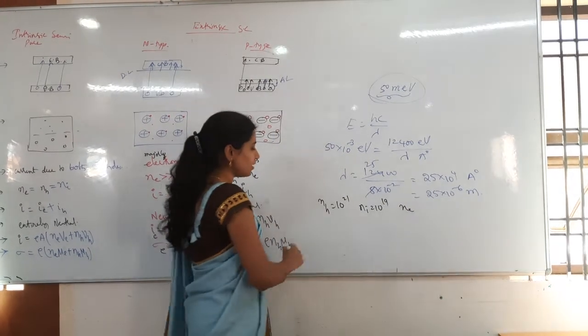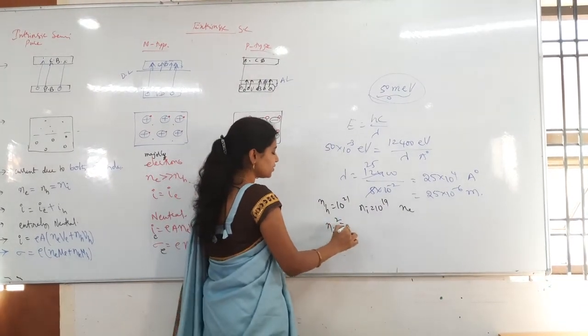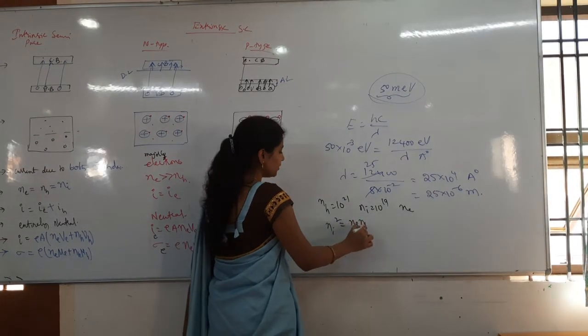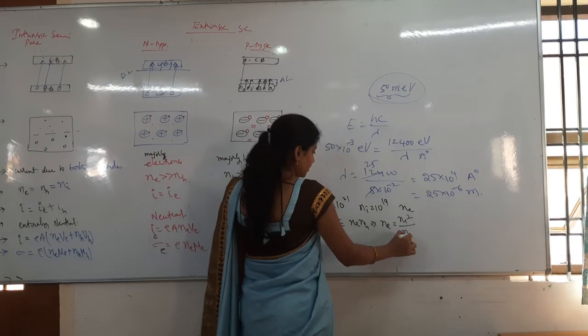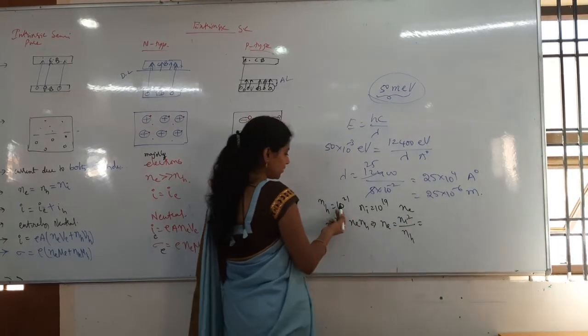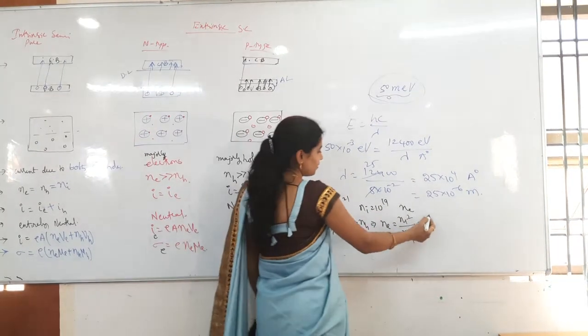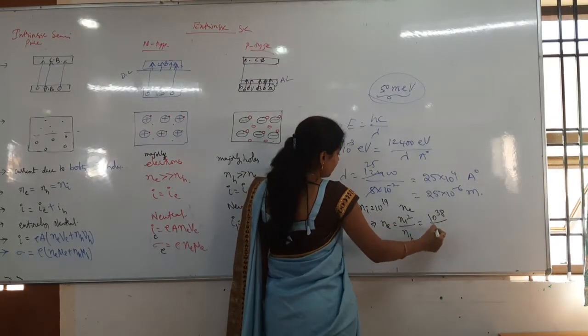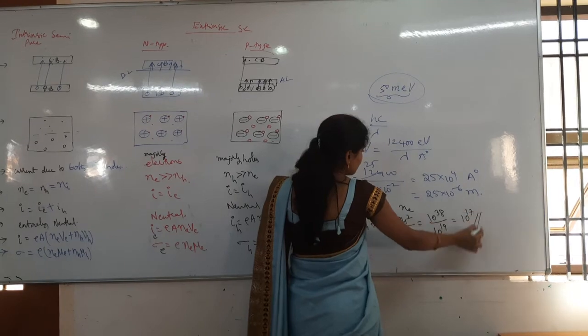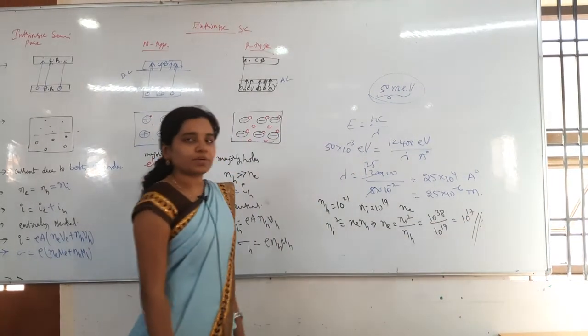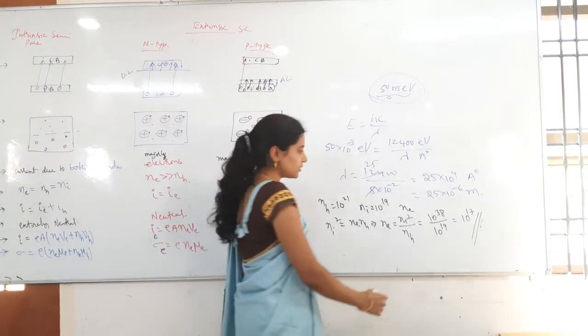From the mass action law, Ni square is equal to Ne and then Nh. Then Ne is equal to Ni square by Nh. That's it. 10 power 19 whole square, nothing but 10 power 38, by 10 power 21. How much will be remaining? 10 power 17 is remaining. That's it. 10 power 17 per meter cube. That's the answer.